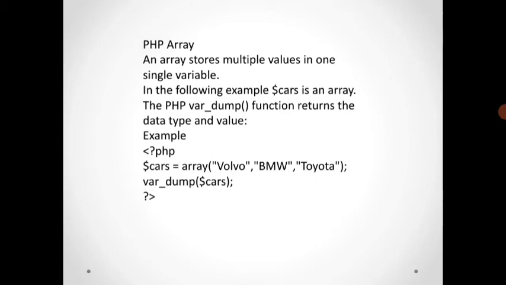Example of PHP arrays: open PHP tag, $cars is equal to array, open and close parentheses, and then the string characters in double quotes: Volvo, BMW, and Toyota. A cars declaration of the variable string. So var_dump, open close parentheses, $cars, including the Volvo, BMW, Toyota cars.